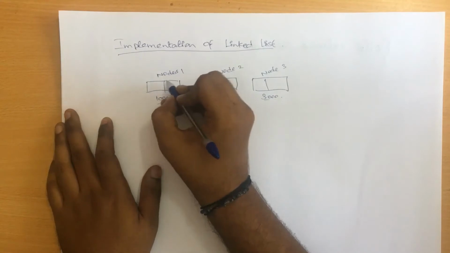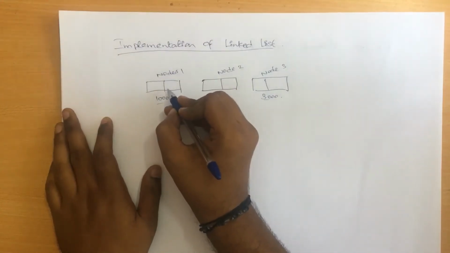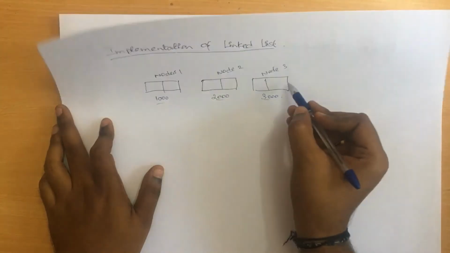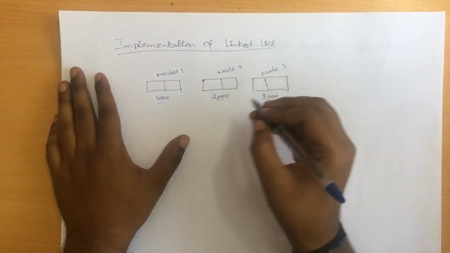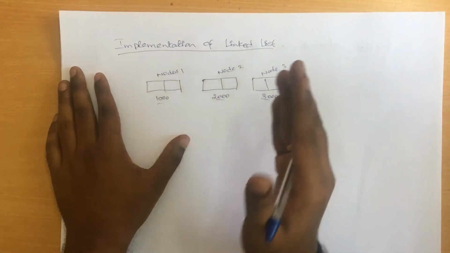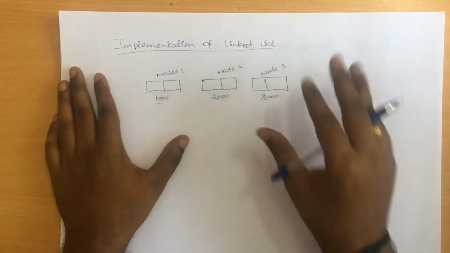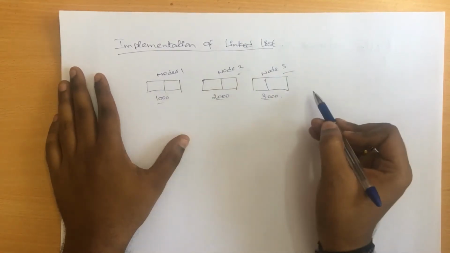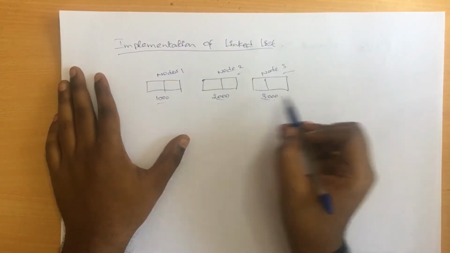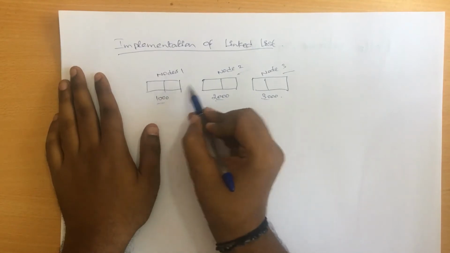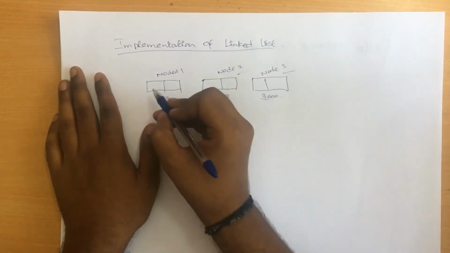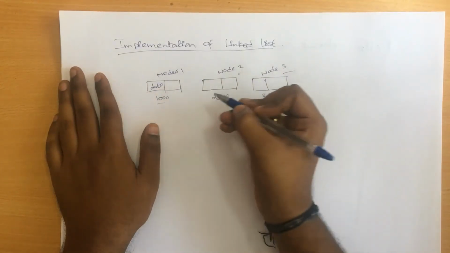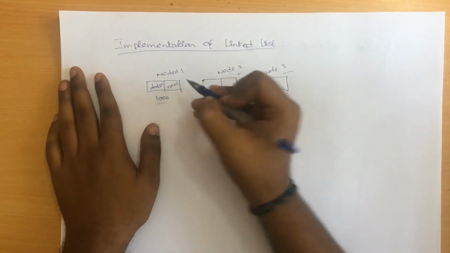Before that, we have two boxes here, right? Under one single node I have two partitions. In the same way, every node has two partitions, and if you look at each node, all the nodes are completely the same. For example, node 1, node 2, node 3 are the same, the only difference being the address value as well as the numbers we write inside. So let's assume the first partition is called the data part and the second partition is called the next part.